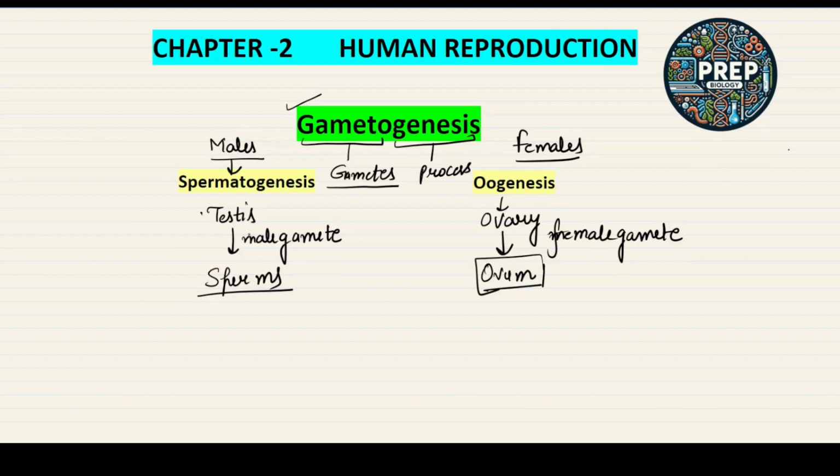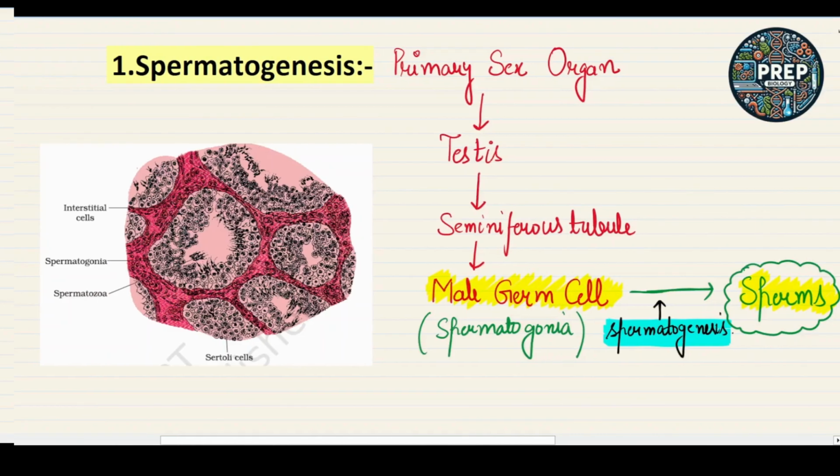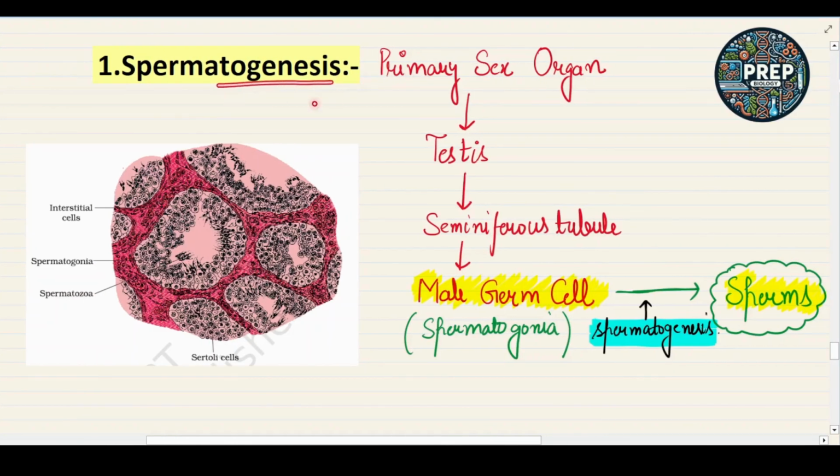The process of formation of the male gametes, that is the sperm, from the testis is called spermatogenesis, and the process of formation of the female gamete, the ovum, from the ovary is called oogenesis. In this lecture we are going to discuss spermatogenesis first. In the next class we will discuss oogenesis. Let's start with spermatogenesis.